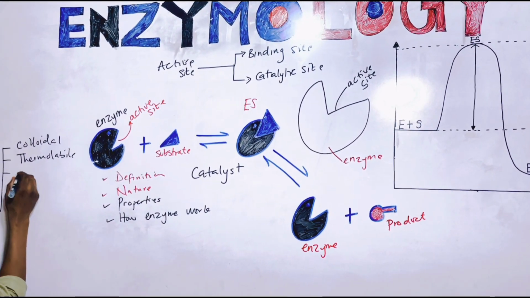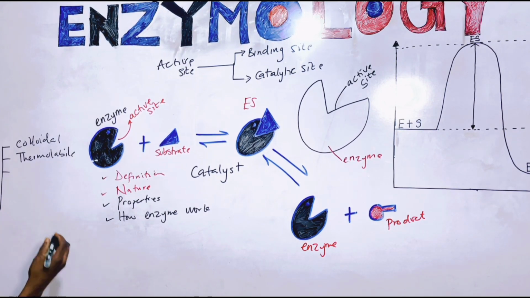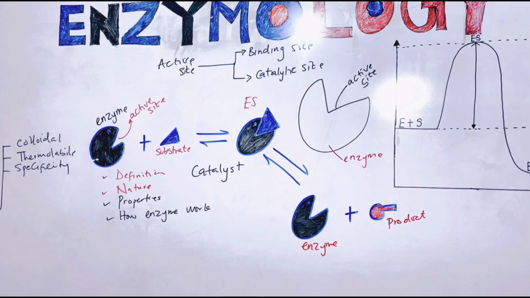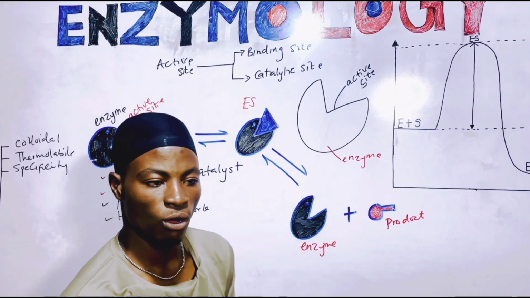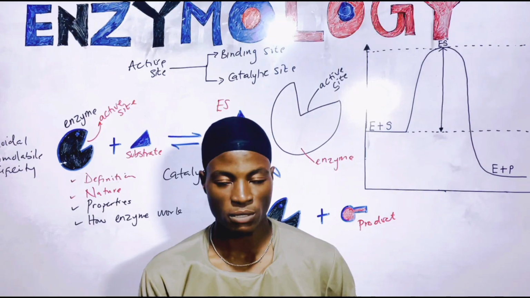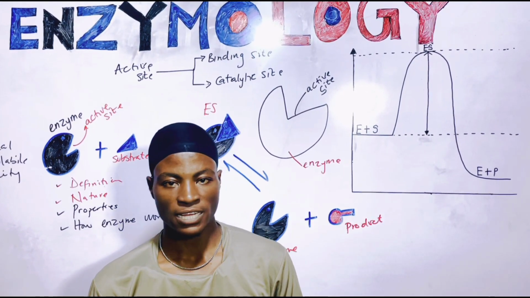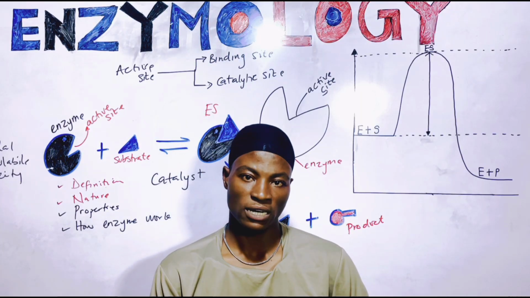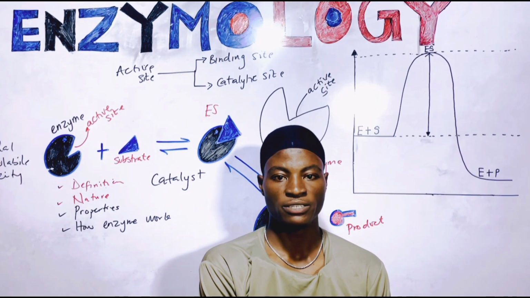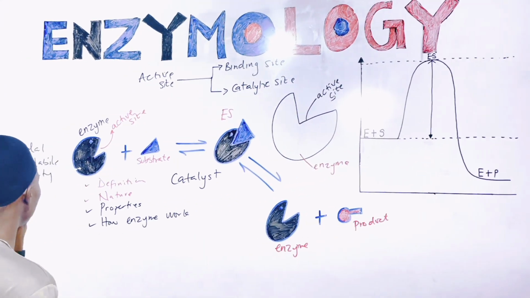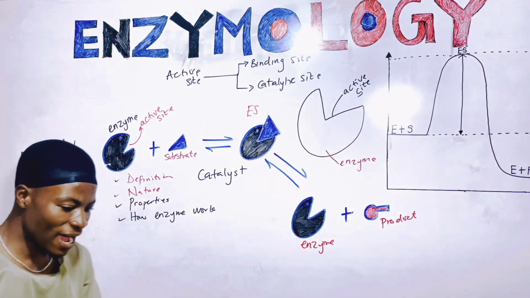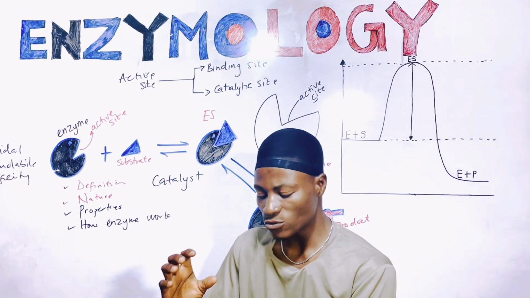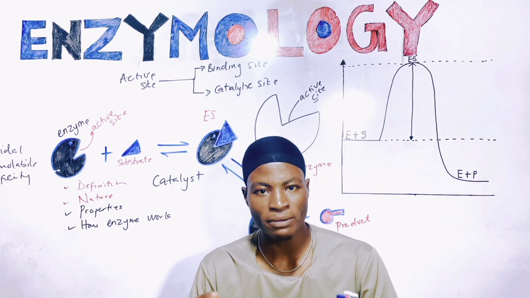Then another thing I want you guys to know is that enzymes are highly specific. So in this case, I'm going to call it specificity. They are highly specific. Although I'm going to make a separate video on enzyme specificity, because we have a lot of specificity as far as enzymology is concerned. We have substrate specificity, we have group specificity, we have bond specificity. I'm going to explain it in a separate video. As far as this specificity is concerned, the one I'm going to talk about is that enzymes are highly specific to the substrate they catalyze, that is, to the kind of substrate they bind to.